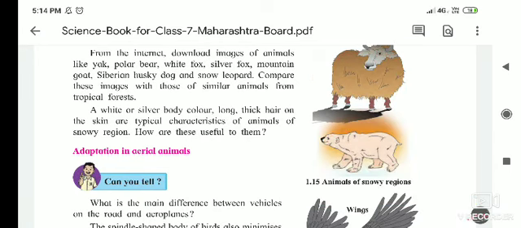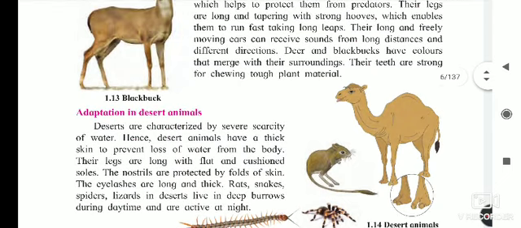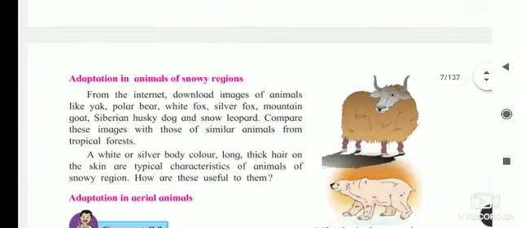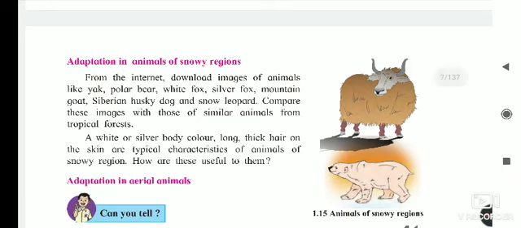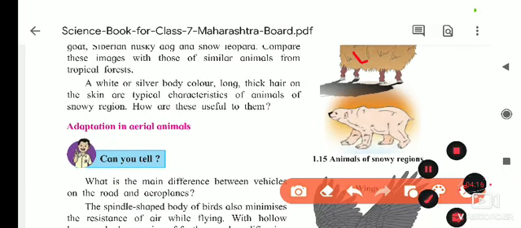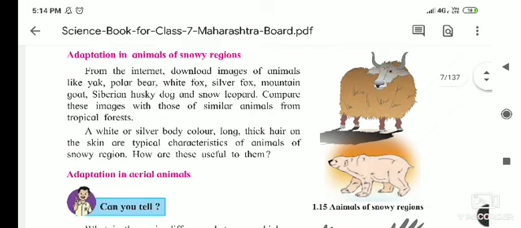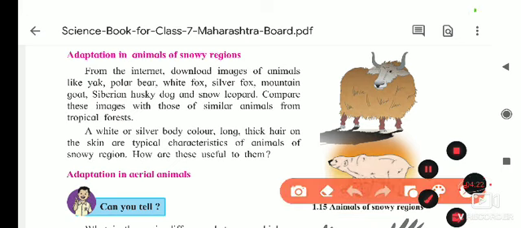If you compare this with the animals living in the desert, they don't have too much hair on their body. Why is this so? These hairs or this fur protect the animals from the extreme cold at that temperature.